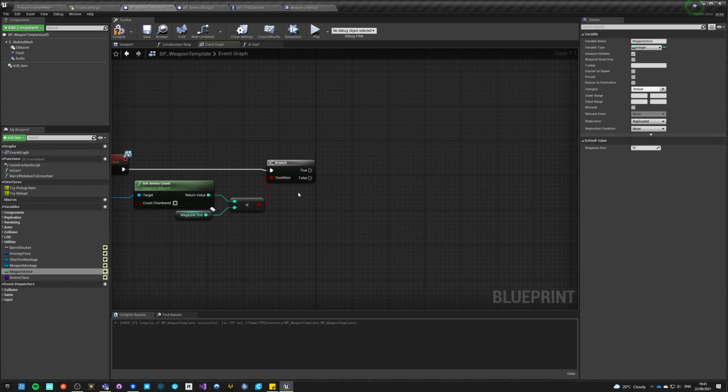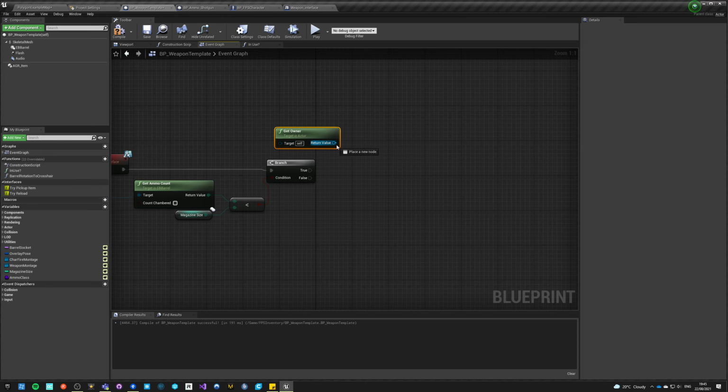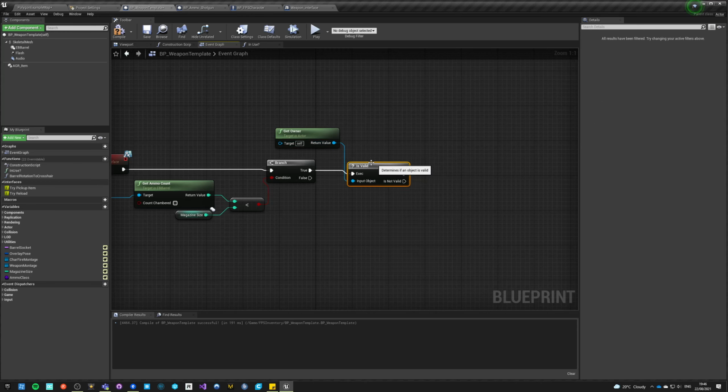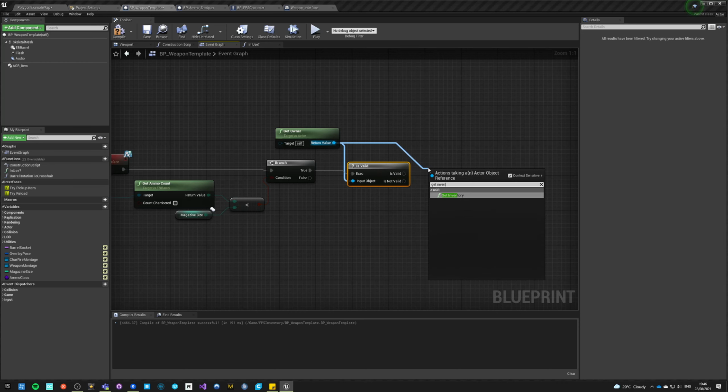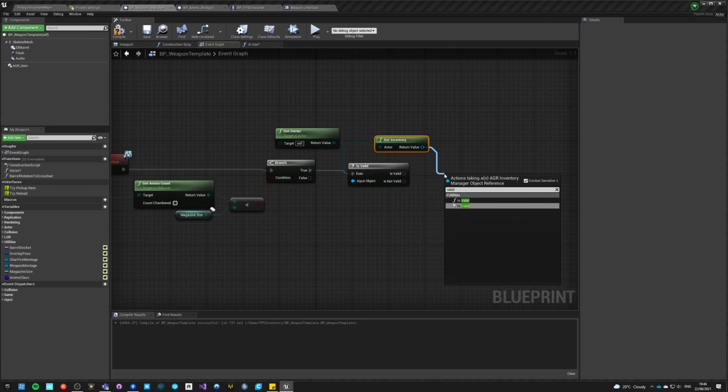So now we get owner. We see if owner is valid, just to check. And if the owner is valid, we want to get inventory and see if it's valid.